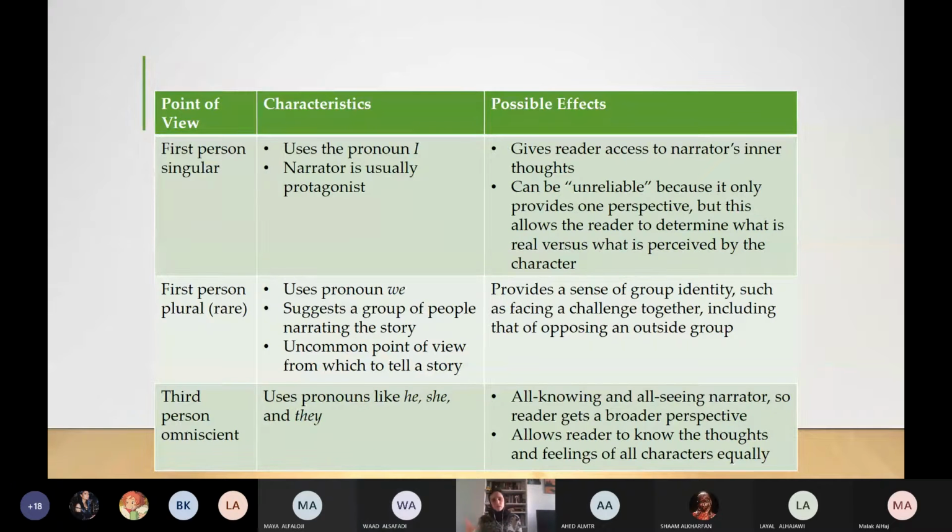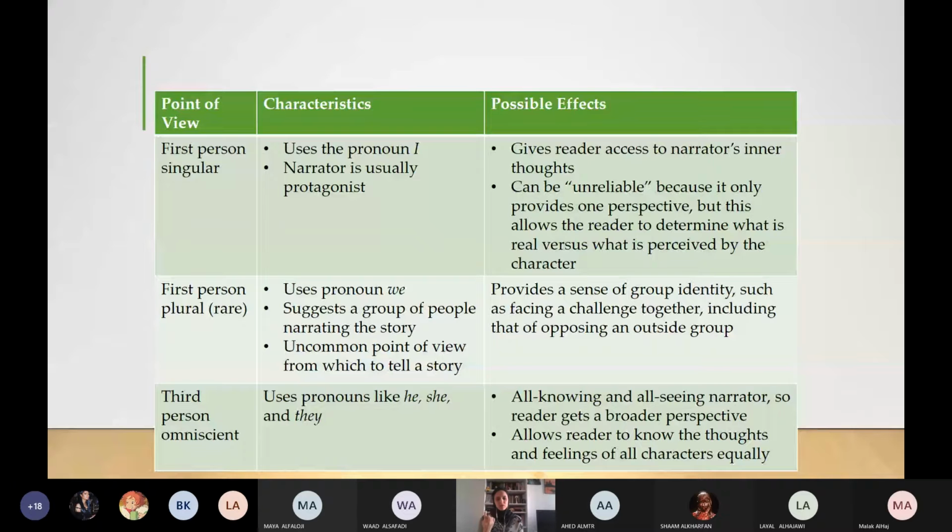So it has a good side, which is you can know everything about the narrator's thoughts and actions and feelings, but at the same time, unreliable because you don't know about others' feelings. You don't know about others' thoughts. Okay? Because here we don't know what is real and what is perceived by the character. There is a situation that happened and the first person point of view tells us the situation from his perspective, not from others' perspectives. Okay? So this is first person singular.